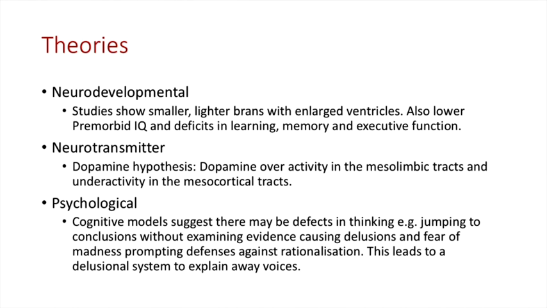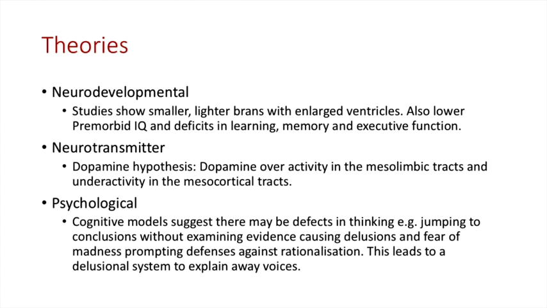The second theory is the neurotransmitter theory, which is probably the most commonly talked about theory. And central to this is the dopamine hypothesis. Now, what's said is that dopamine overactivity in the mesolimbic tracts and underactivity in the mesocortical tracts are found in schizophrenia.